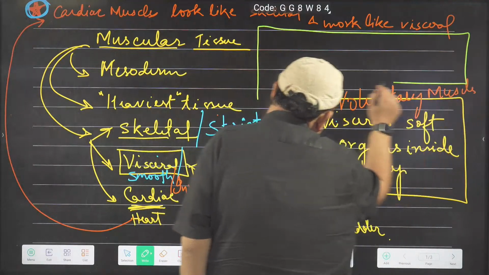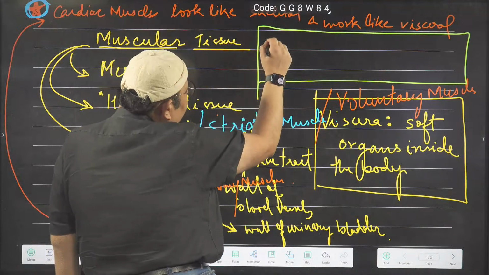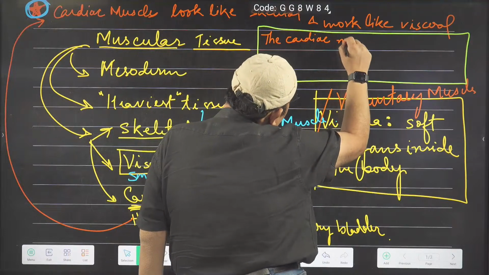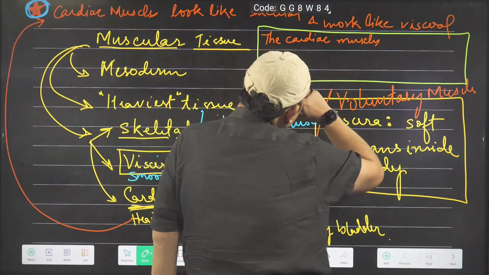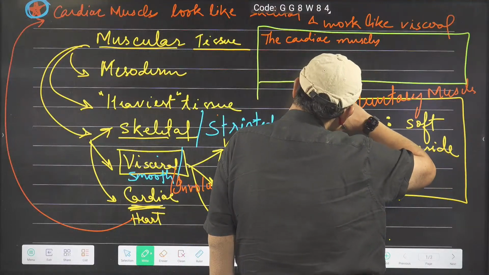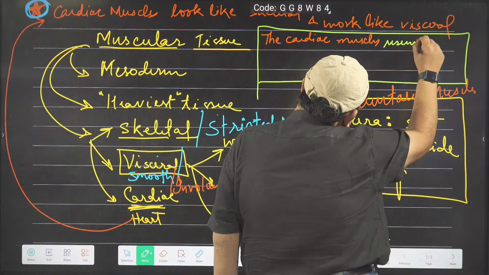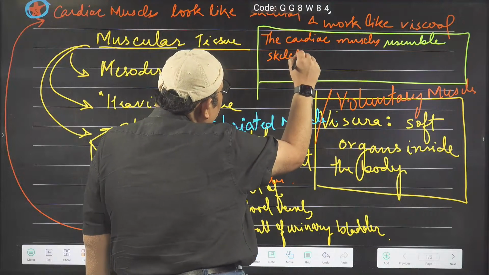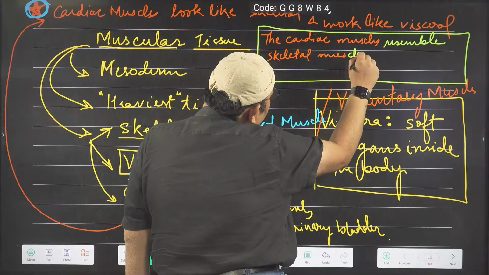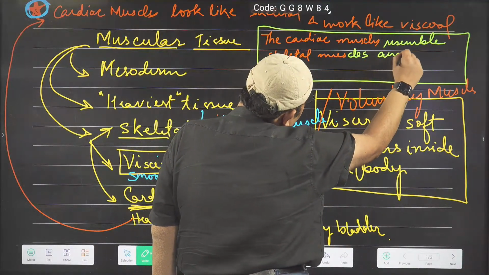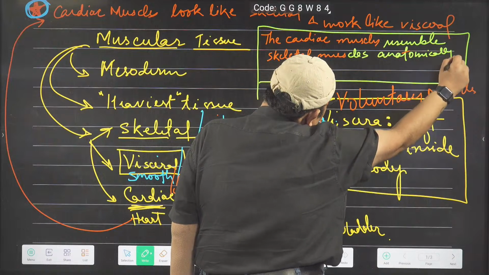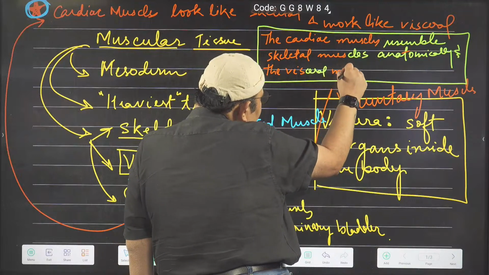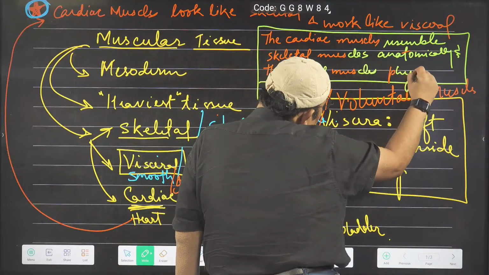I can rewrite: the cardiac muscles resemble the skeletal muscles anatomically and resemble the visceral muscles physiologically.